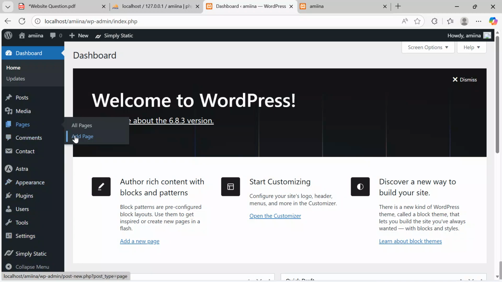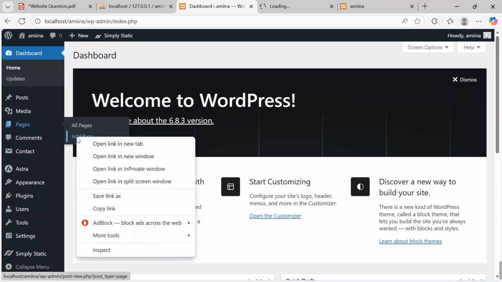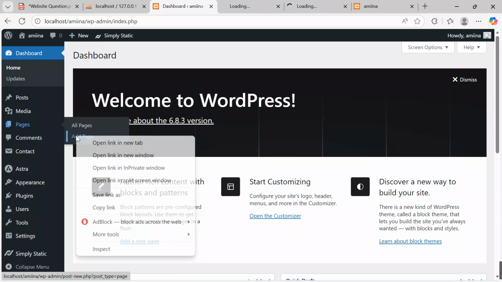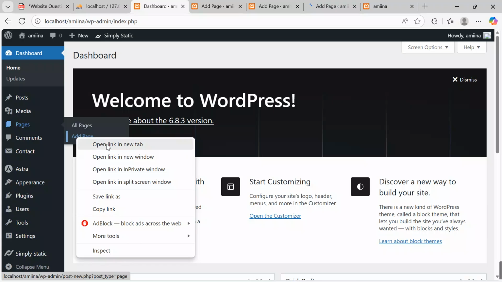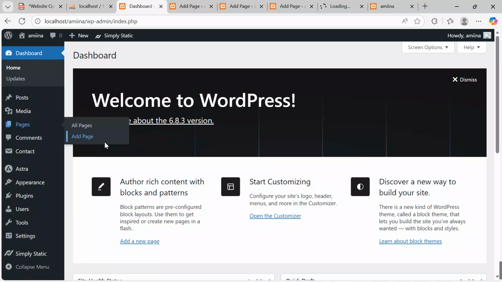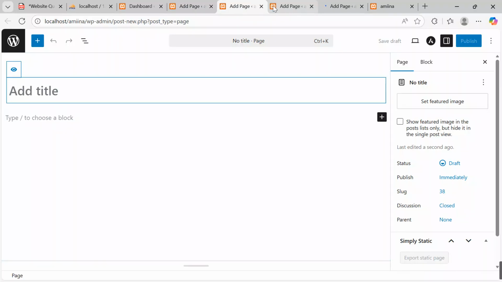Go to add page, right click, say open link in a new tab, right click again, open link in a new tab. How many pages are those? We want, this is 1, 2, 3. I want 4 pages. Go back, right click, and then say open link in a new tab. Okay, now after that, I'll get back to add page. They're still loading.